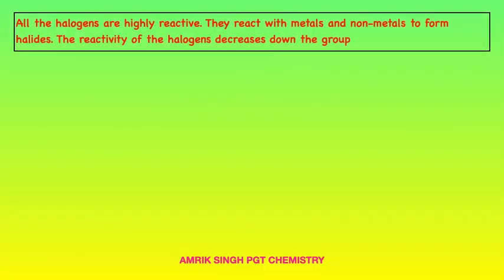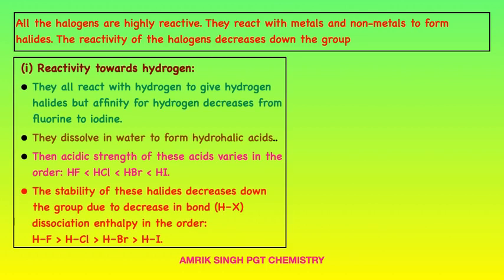All the halogens are highly reactive. They react with metals and non-metals to form halides. The reactivity of halogens decreases down the group. They react with hydrogen and form hydrides HF, HCl, HBr, and HI. Their acidic strength increases from HF to HCl, HBr, and HI because size increases, bond length increases, and bond dissociation energy decreases.